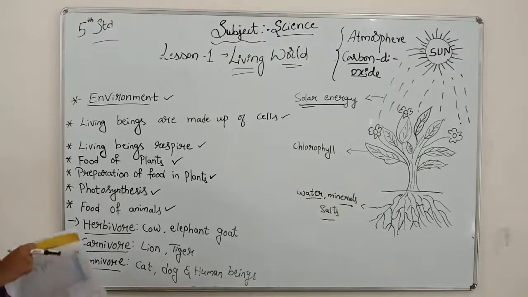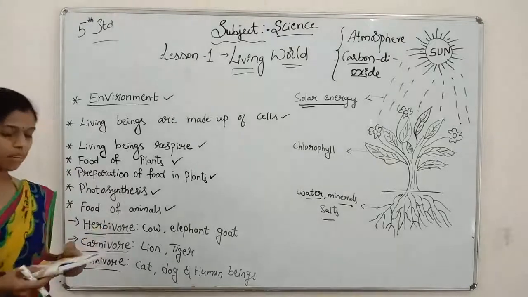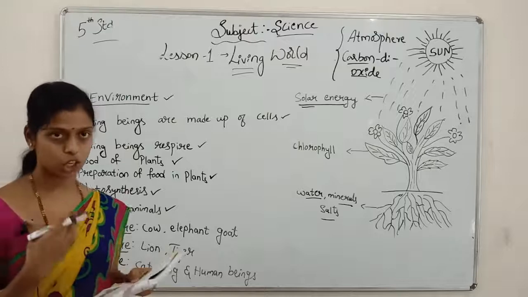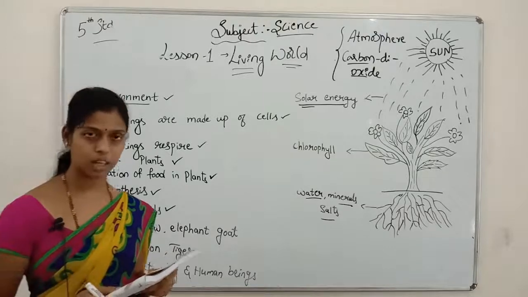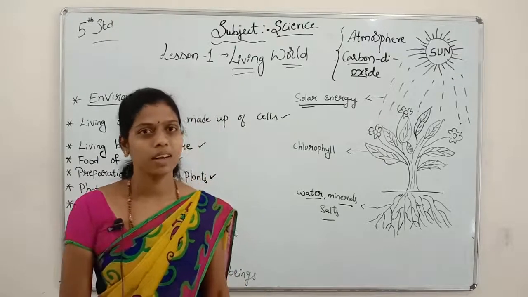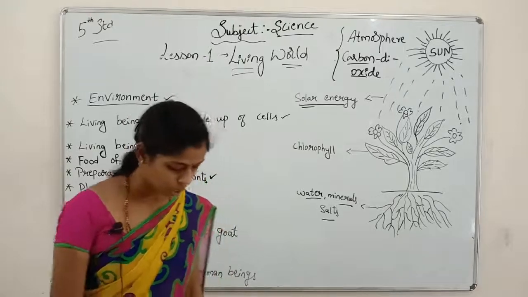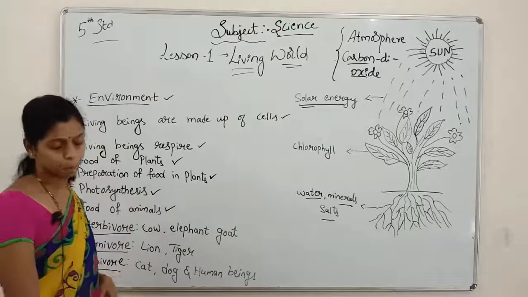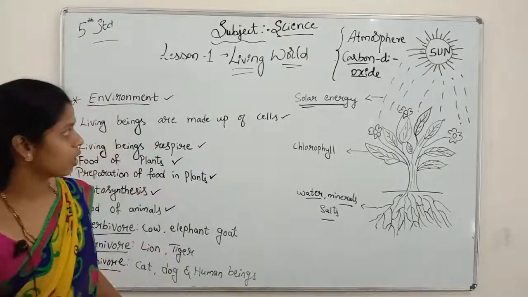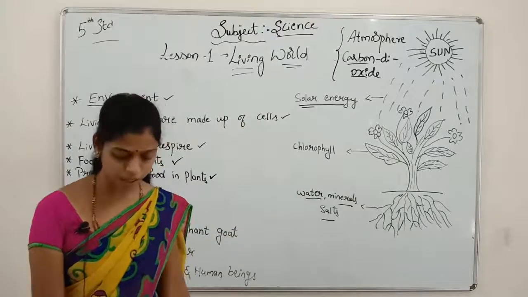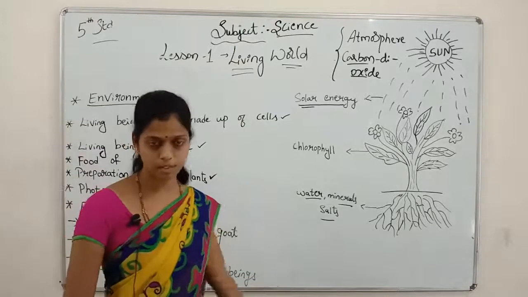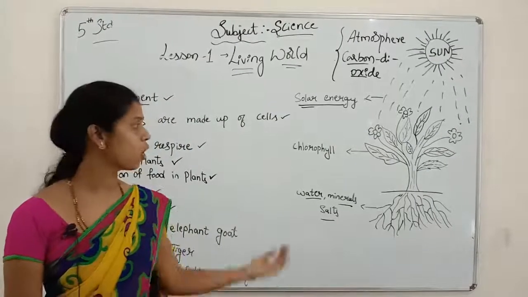Next we go for living beings respire. What is living beings respire? Yes, we take breath. Respiration means with the help of the lungs we take the air, and plants also take carbon dioxide and give out oxygen. Okay. Next we go for the food of plants. How they prepare the food in the plants, I will explain. These are the parts of preparing the food. They prepare their own food. We call them autotrophs.